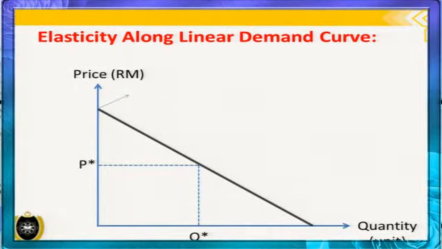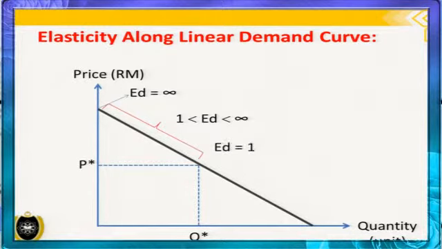The value at the price axis is ED equal to infinity. The second is elastic, or ED between 1 and infinity, and at the midpoint ED equals 1, which we call unitary elasticity.